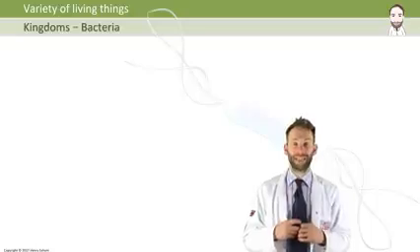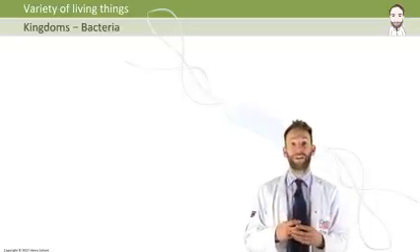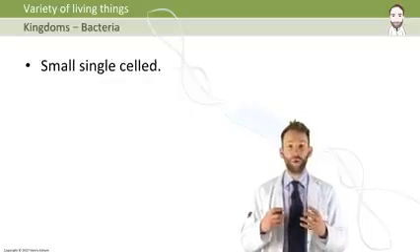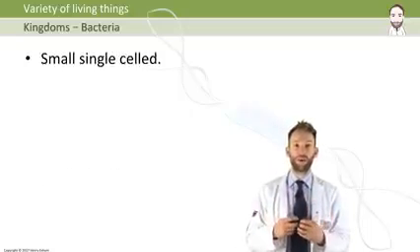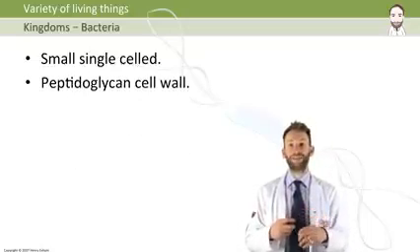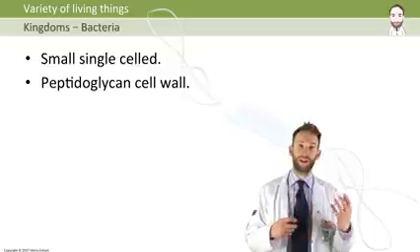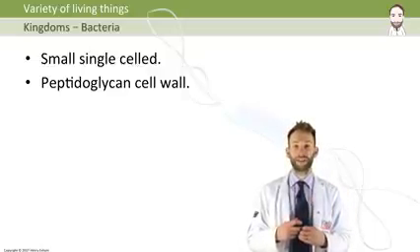So the last kingdom is bacteria. Like I said, bacteria are fundamentally different from the other 4 kingdoms we've already looked at. They are all single-celled organisms, and these cells are a lot smaller than the other cells we've been talking about. They do have a cell wall, but it's made of something completely different to a fungus cell wall or a plant cell wall. This stuff is called peptidoglycan.